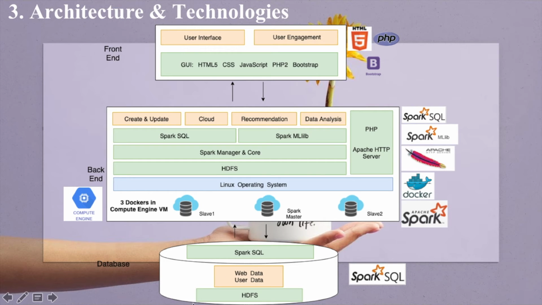And the third tier is the database. We use the relational database and we store our data in HDFS. HDFS and Spark SQL manage data inflow and outflow and analyze data in the database. More details about HDFS, Spark SQL, and MLlib will be shown later.